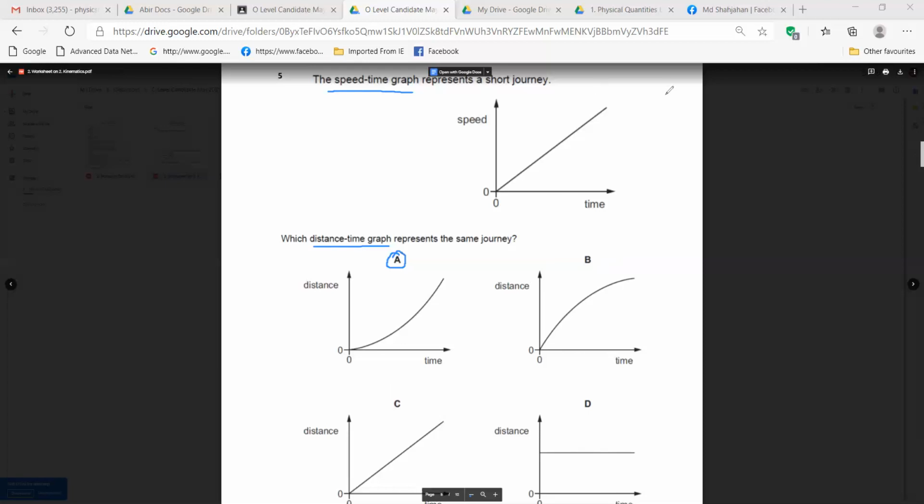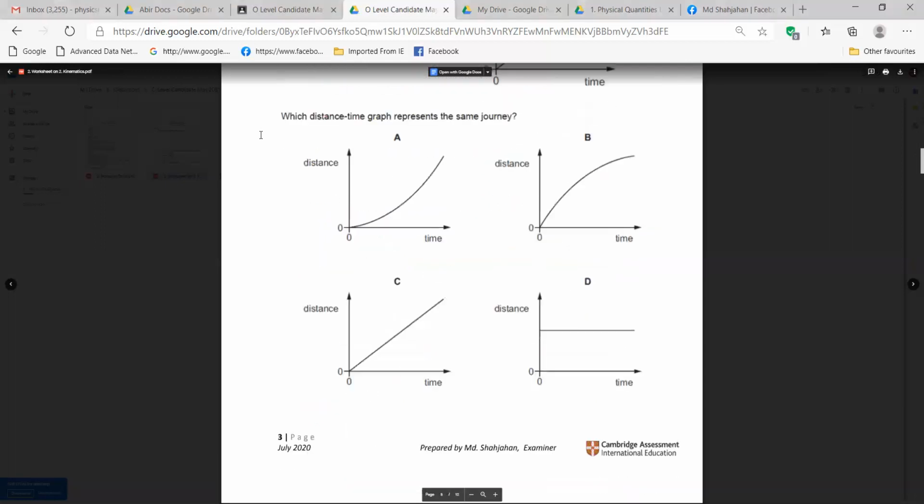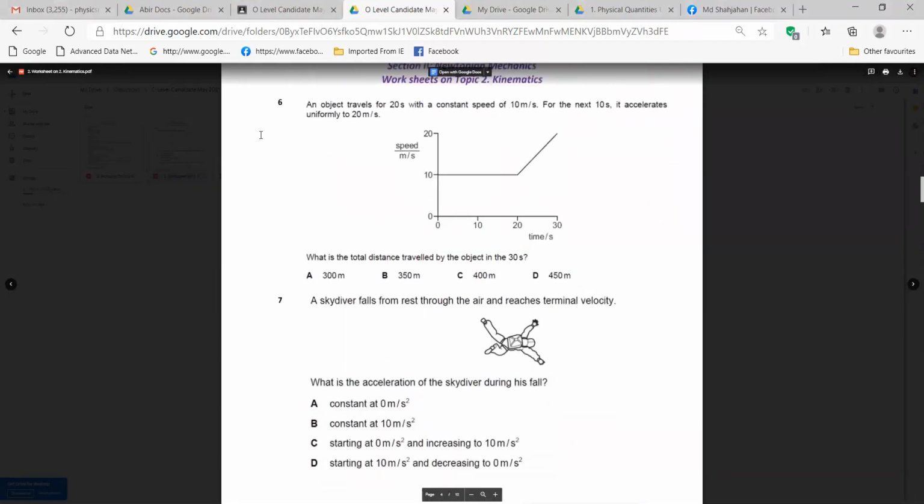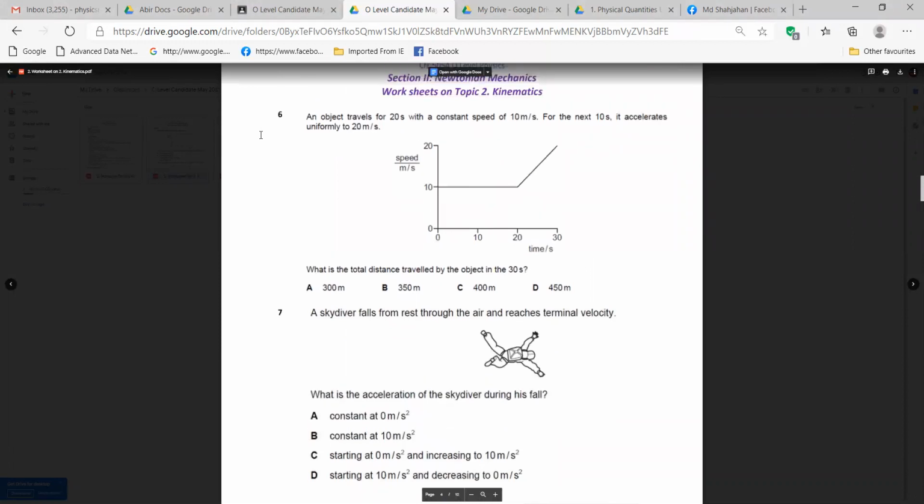We gave the shapes of the graphs in the notes, right? You should remember that and analyze those shapes. That will be easier for you to recognize them. Okay, now we are going to the next question. Question 5 is over. Then question 6.